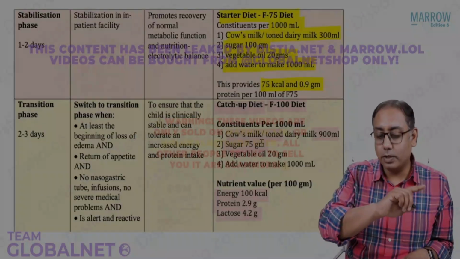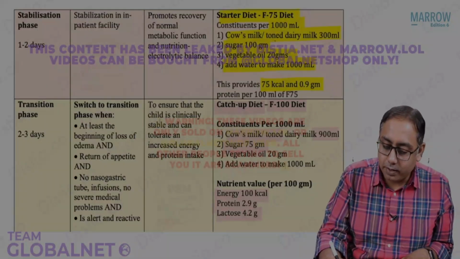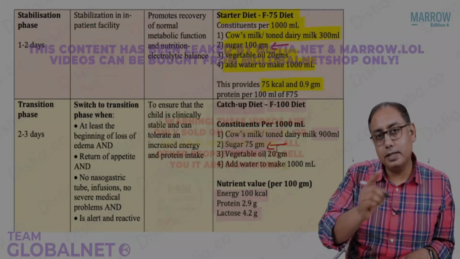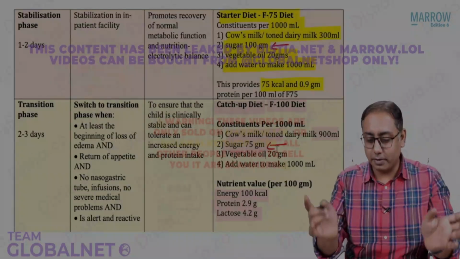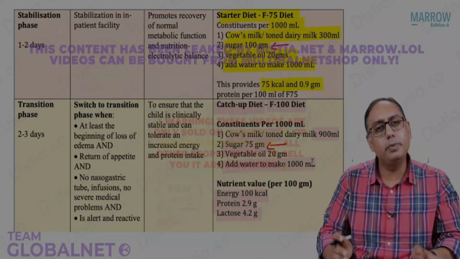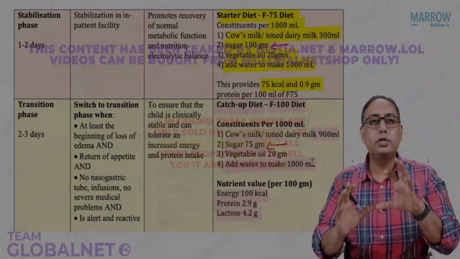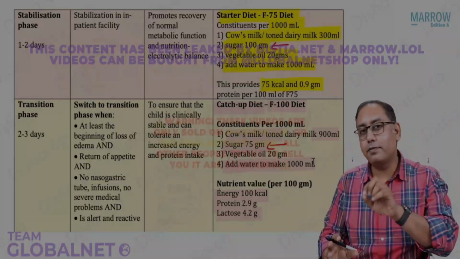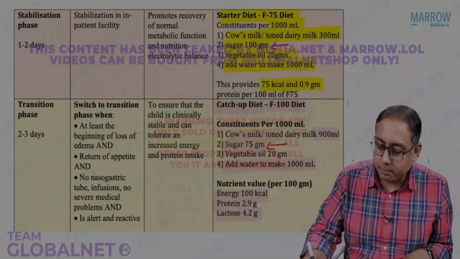We add sugar 75 grams. In the F75, it was roughly slightly more. In F75, the sugar was 100 grams, whereas in the F100, it is 75 grams. It's just opposite, okay? And the vegetable oil is added and so on, and you add water to make 1 liter. That's the same funda. So you have this F75 diet, which is a starter diet, F100 diet, which is a catch-up diet.